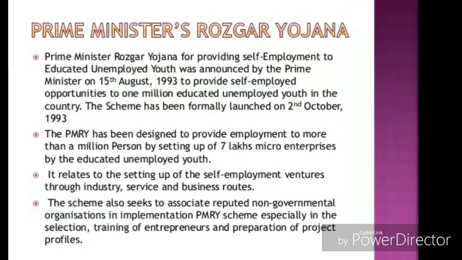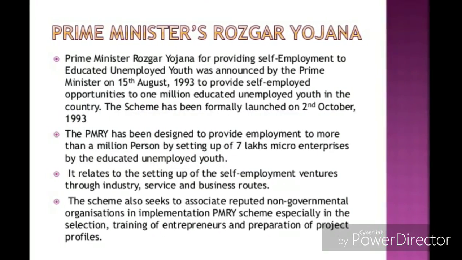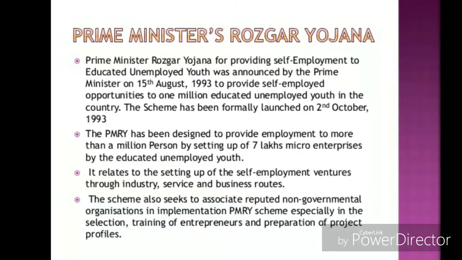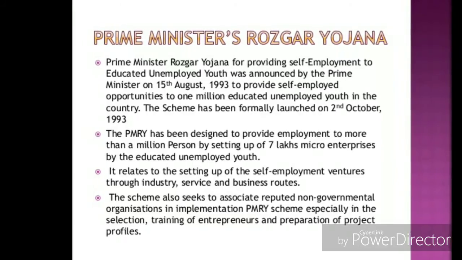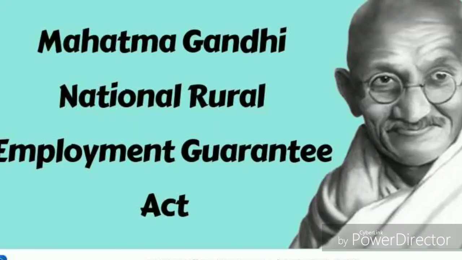Prime Minister Rozgar Yojana was basically meant for providing self-employment to educated unemployed youth. It was announced by the Prime Minister on 15th August 1993, but formally it came into existence on 2nd October 1993, and it provided employment to 30 lakh persons.